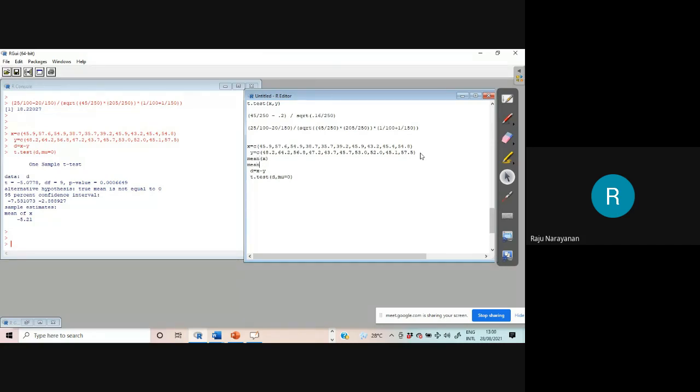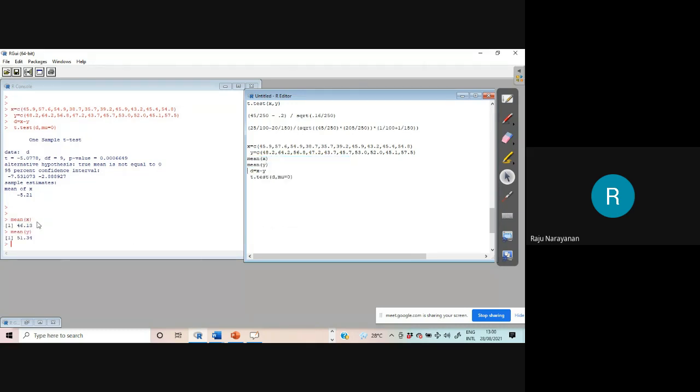Okay. Let us find the mean of x and y. You can see what the means are. One is 46 and another is 51. Mean of x is weight before taking power malt, and 51 is weight after taking power malt. Therefore, power malt is good for increasing weight. Don't take it as an advertisement. They will take you actually.